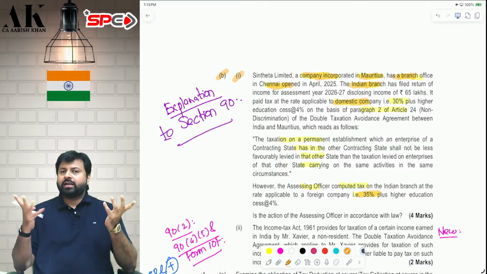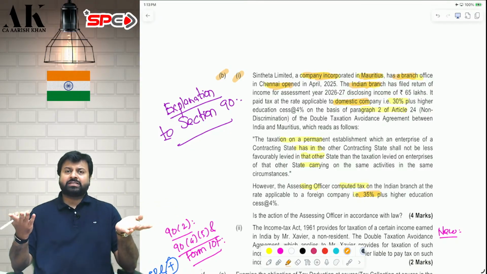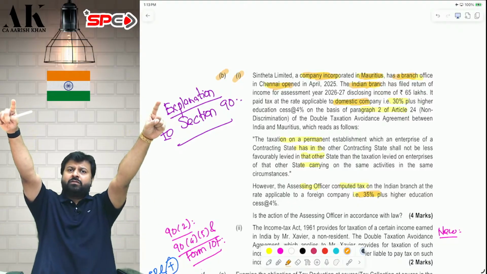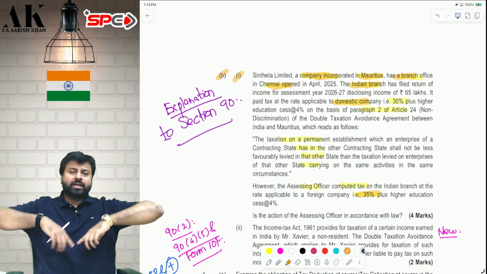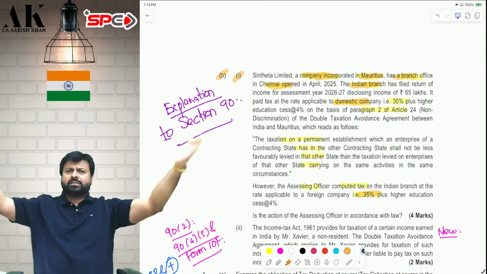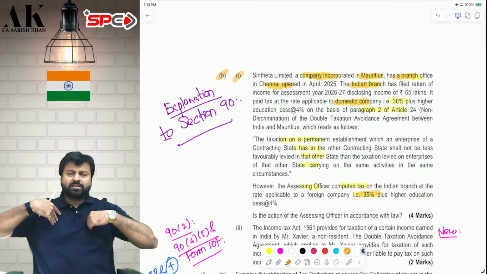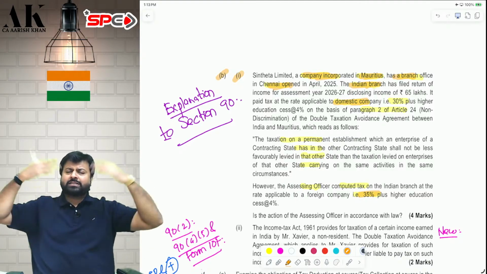Now the assessee is saying, how can you apply the foreign company tax rate on me? There is a DTAA between India and the foreign country which says that the permanent establishment of a foreign company located in India cannot be charged less favorably as compared to Indian companies. How can you charge us less favorably? You are charging Indian companies at 30%. You are charging us at 35%.